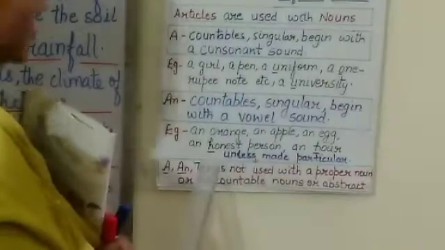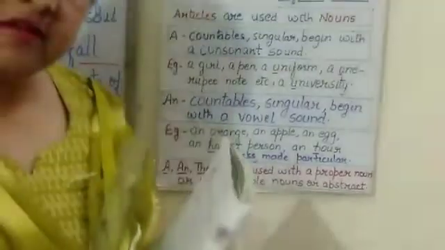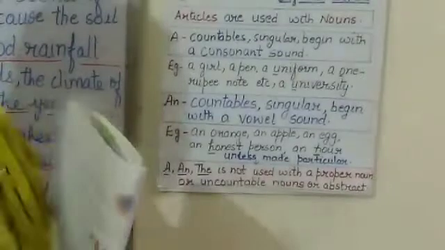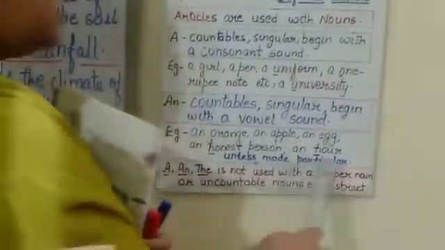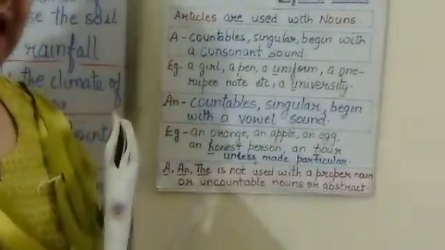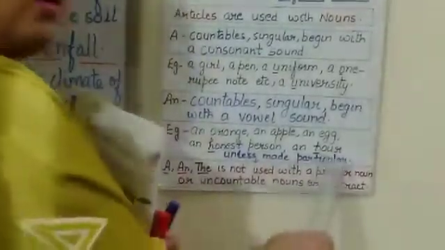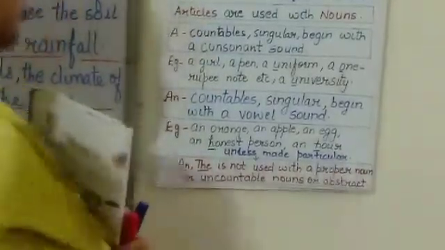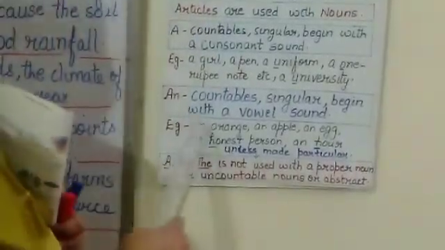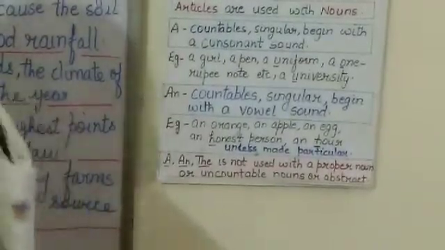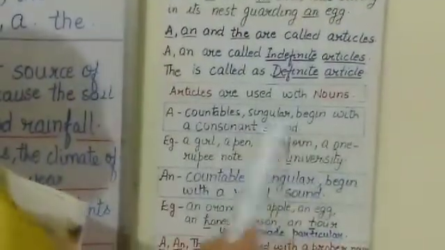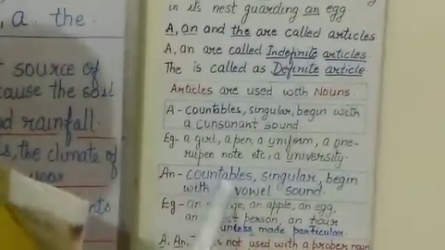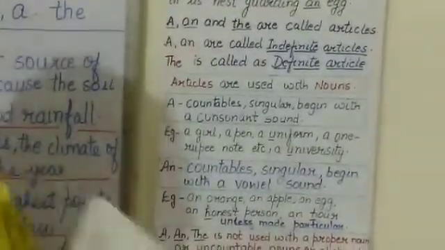Now look here, an honest. Do we say 'honest' with an H? No, we say 'onest'. So in the pronunciation of honest, H is silent, O is pronounced. An hour, H is not pronounced, it's not 'hour' with H, it's 'our'. So O-U-R is pronounced, H is not. That is why an is used before it. So, have you seen the difference, children? Articles are used with nouns. A is used with countable singular nouns beginning with a consonant sound. An is used with countable singular nouns beginning with a vowel sound. Now that is the difference.